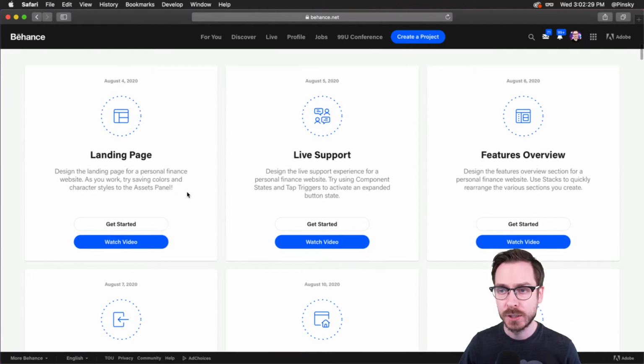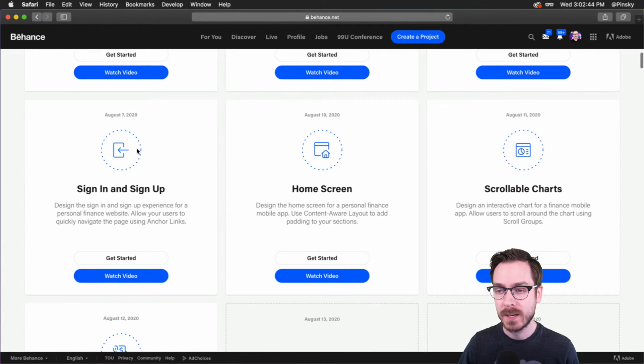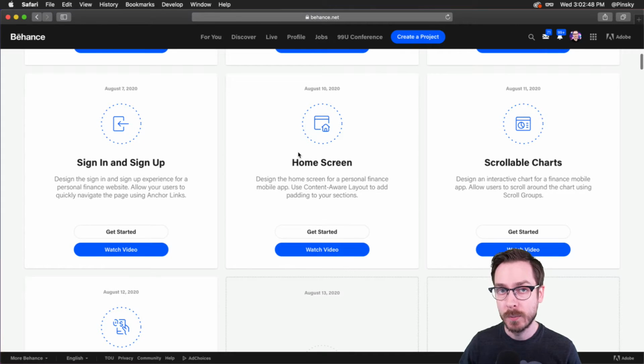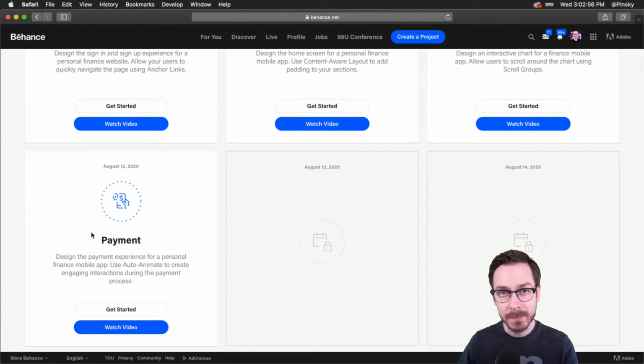So, to catch us all up, last week we started with the web experience of this particular service, and we tackled a landing page, a live support chat widget using components and states, feature overview, which we used stacks for, sign in and sign up experience. That was a lot of fun. And then the home screen of our mobile app we tackled on Monday. We looked at scrollable charts using scroll groups yesterday. And today we're going to look at a payment experience.